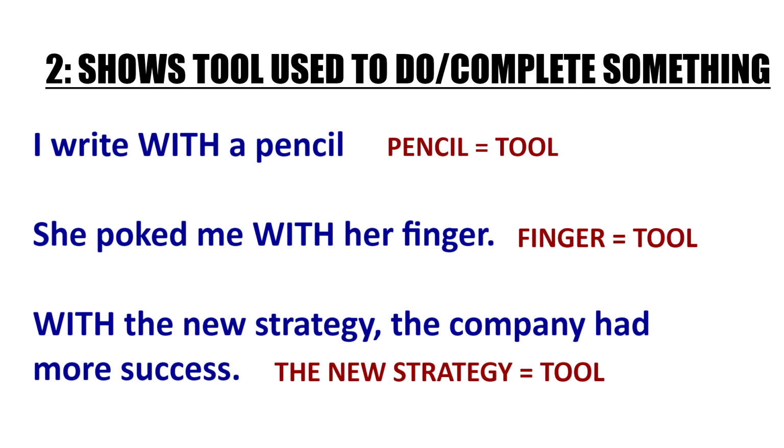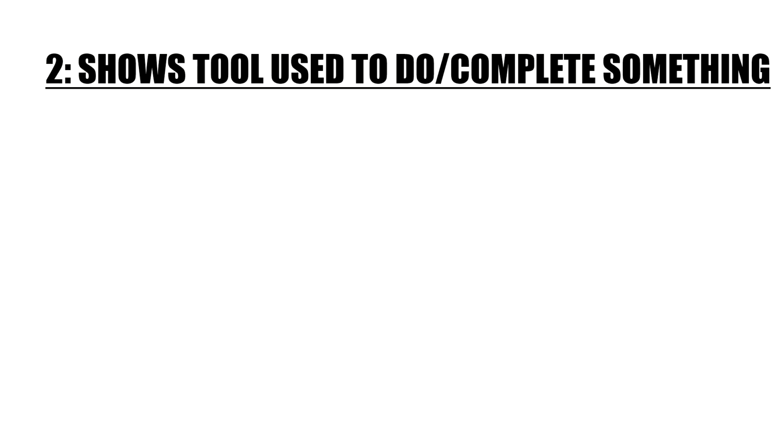Or, more advanced, with the new strategy, the company had more success. The new strategy is the tool. So that is what they're using to complete a task. And of course, I'm filming this lesson with a camera. All right, so you can see with can be a tool.